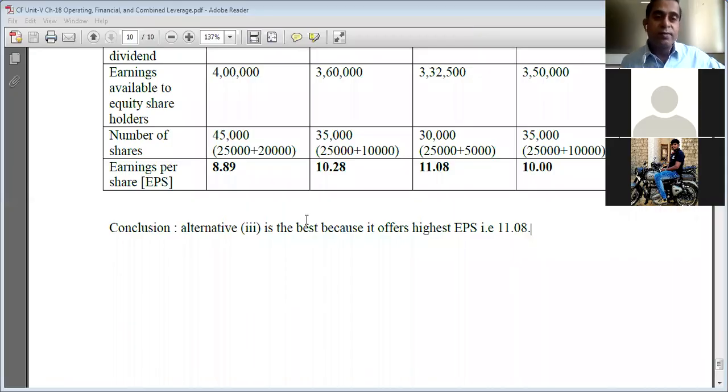Okay, any doubts from students? EBIT, EPS analysis. Okay, so there is silence. So I will assume that you are able to understand the numerical problems, hence you will have confidence to solve similar problems in examination. Then now I'll give concluding remarks.